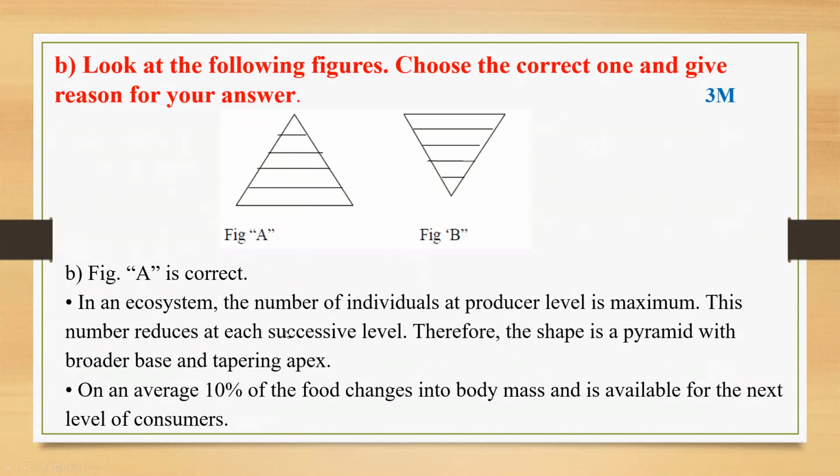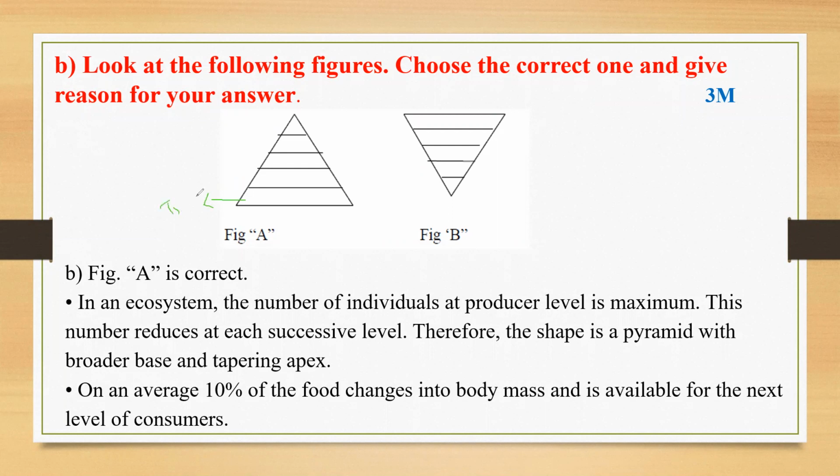In an ecosystem, the number of individuals at the producer level is maximum. That's why it is showing more, no? Producers will be more, and only then can we survive. Otherwise, if the producers are very few, there will be no proper energy transfer.